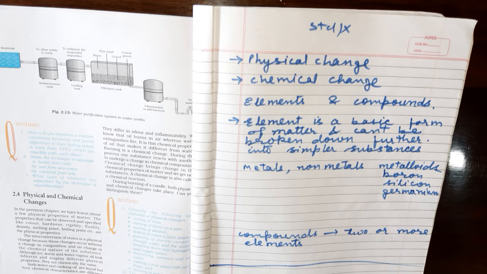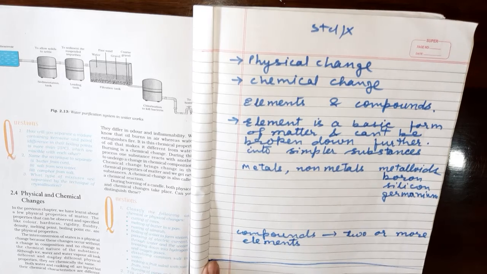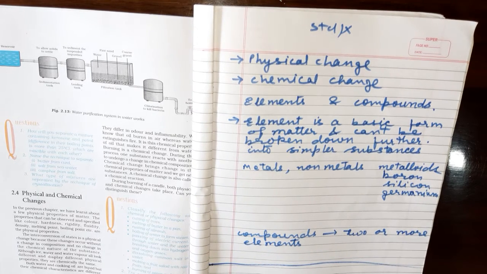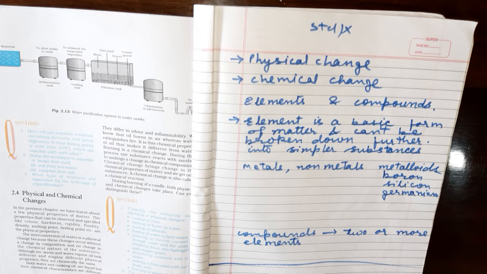Similarly, melting of butter. Butter is in solid form. When you heat it, it changes into liquid form. While heating, its composition can also change. So that is also an example of physical and chemical change. Rusting of iron is a chemical change, because iron becomes brittle.